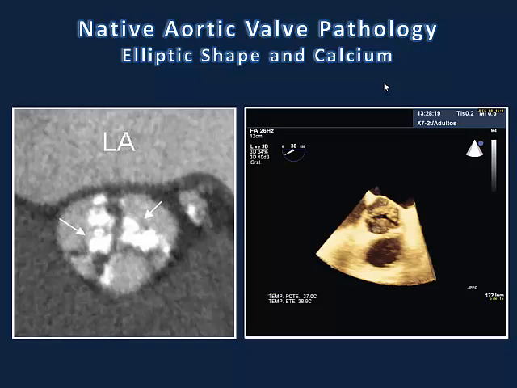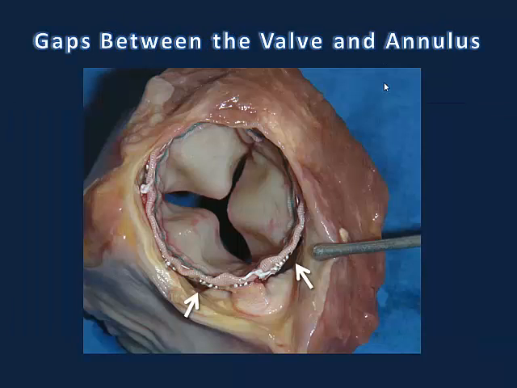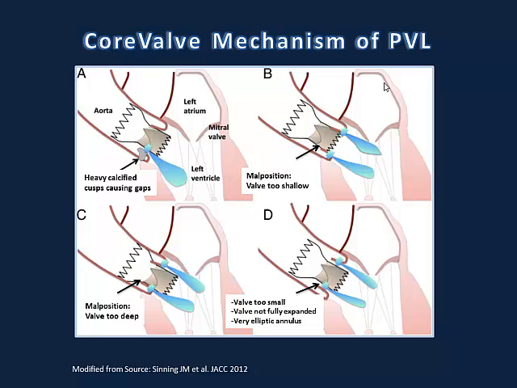This is another imaging modality. On the right panel you see the 3D TE. On the left you see the CT, and again you can appreciate that the annulus here is not round, it's oval, and the stent or scaffold that they are going to place to encircle the valve is actually round. So how would it adapt to this annulus? Again, it is a problem, and you can appreciate that the potential for gaps between the valve and the annulus is a very real one, as depicted in this slide, where you see actual gaps between the Sapien valve and the annulus in an ex vivo model.